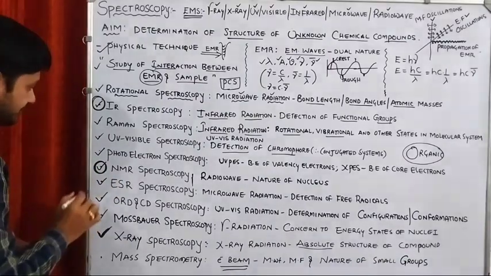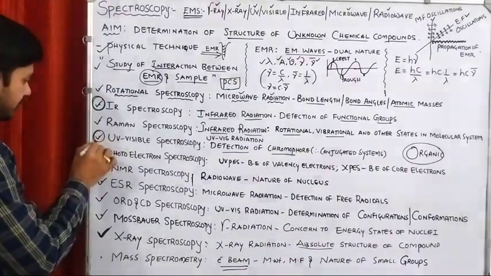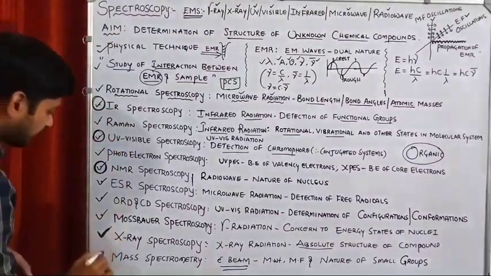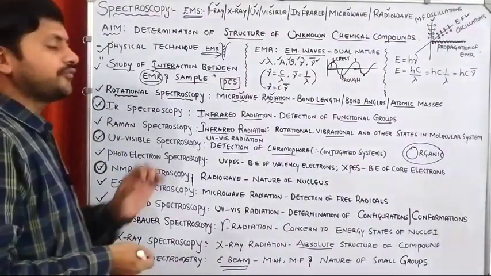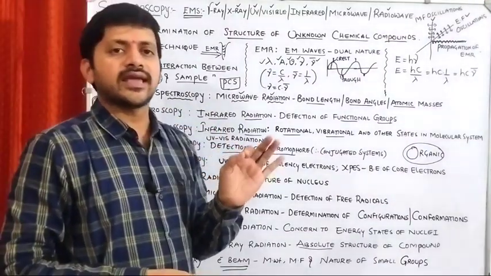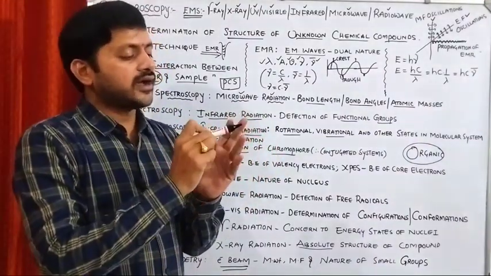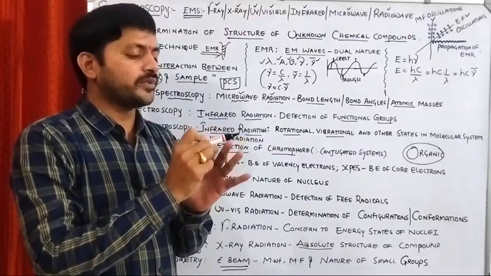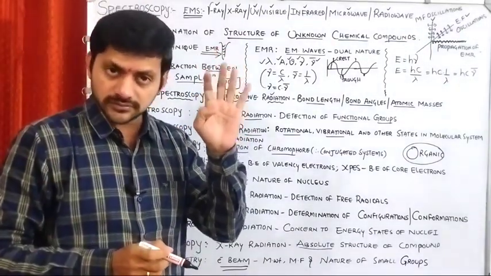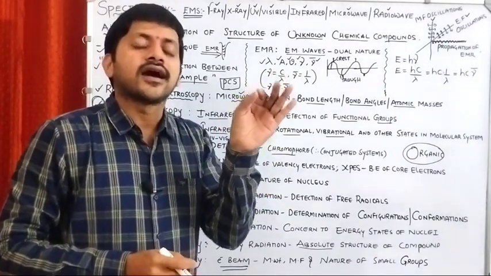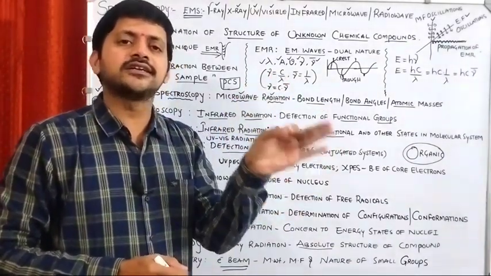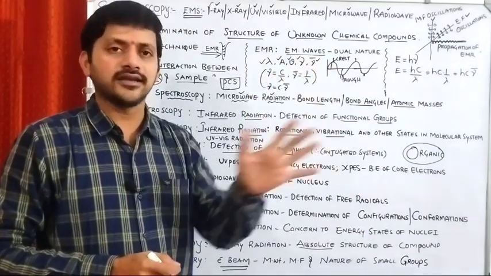The third one, UV visible spectroscopy, and the fourth one, mass spectrometry. If you have the complete information about the IR, ultraviolet visible spectroscopy, NMR spectroscopy and mass spectrometry, 100% we can determine the structure of an organic compound.